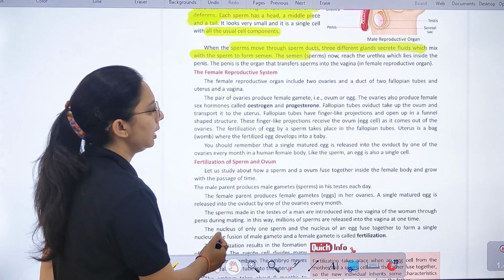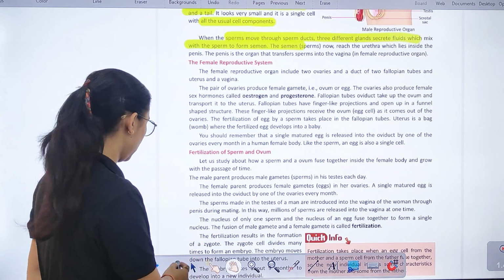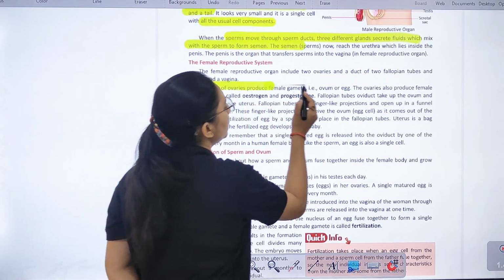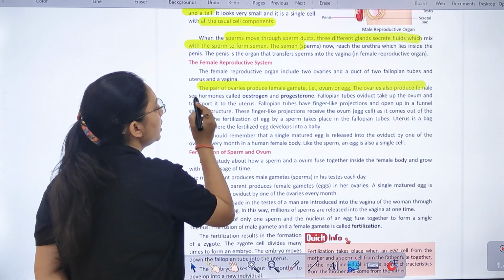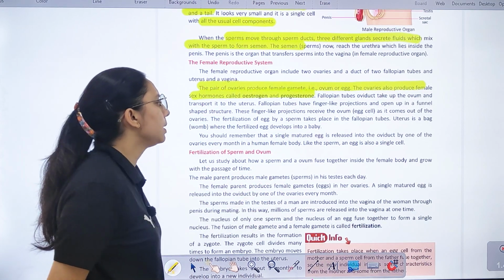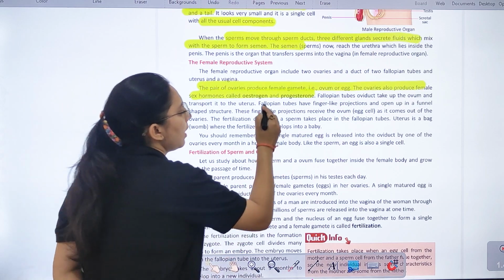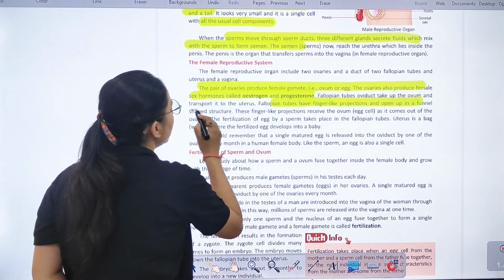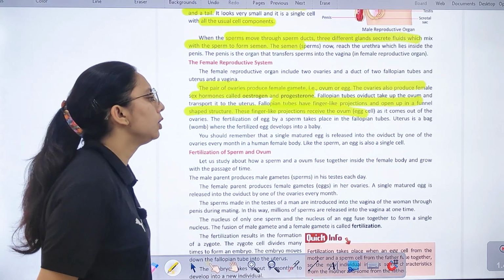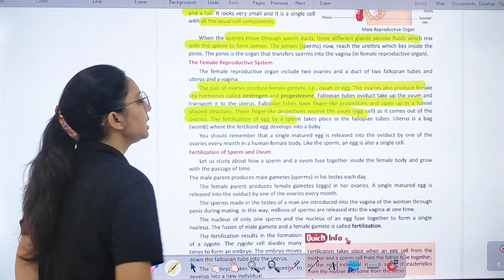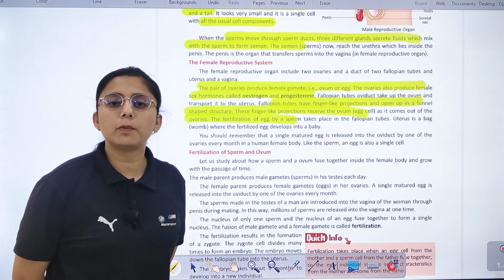इसमें दो ovaries होती हैं, duct होते हैं, दो fallopian tubes होते हैं. So the pair of ovaries produce female gamete, ovum और egg. ये भी produce करता है female sex hormone, जिसे हम एस्ट्रोजन कहते हैं और प्रोजेस्टेरोन कहते हैं. So we can say fallopian tube have finger-like projection and open up in a funnel-shaped structure. ठीक है, it comes out from the ovaries and they take place in the fallopian tube.